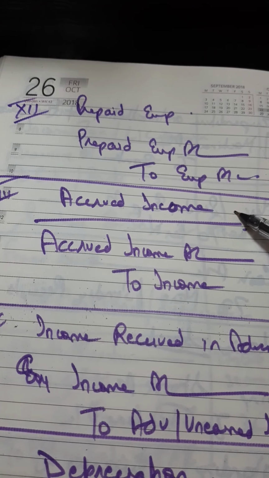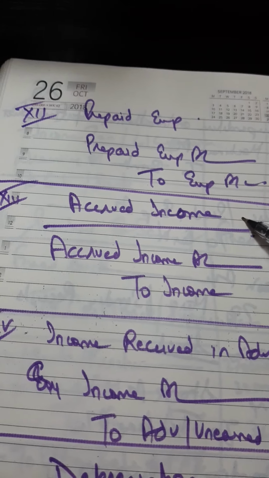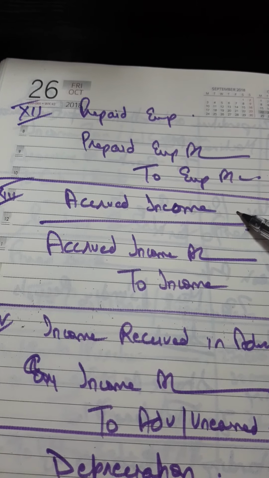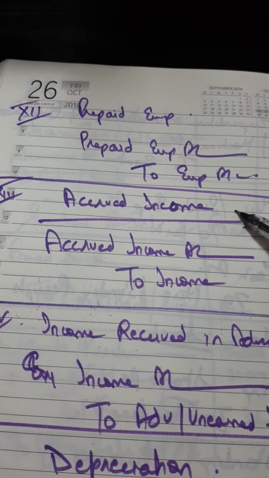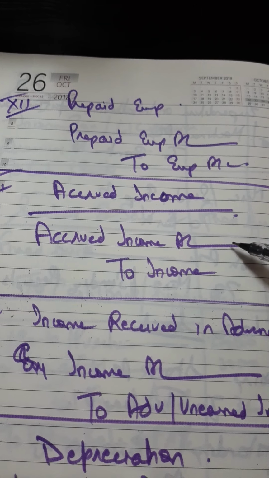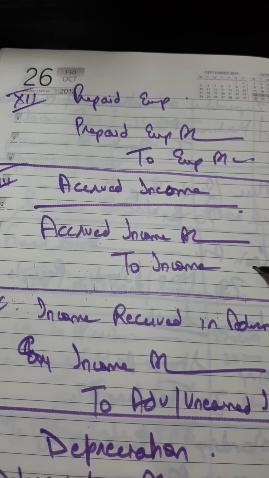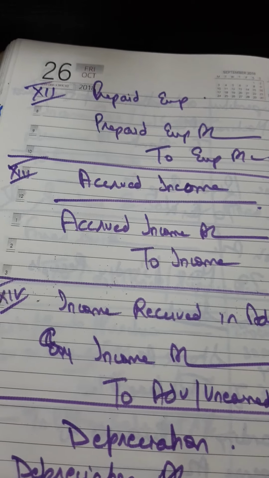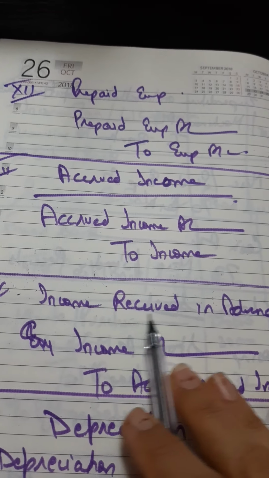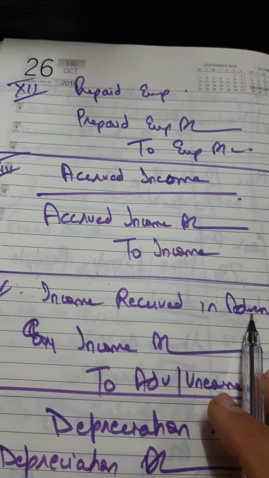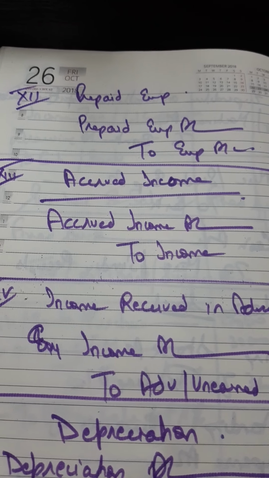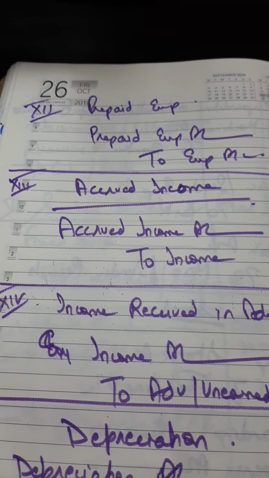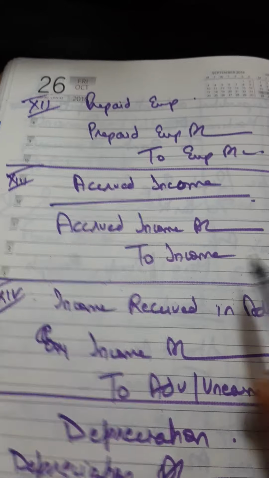Accrued income. Accrued income is the income which I have earned but I have not received, which I should have received. So this is my asset because I am yet to receive it. So it is an asset, it will be debited, and income is credited because an increase in income is credited. Now income received in advance. I've received this income, so the entry would have been cash account debit to income. But then this income doesn't belong to this year. It belongs to next year.